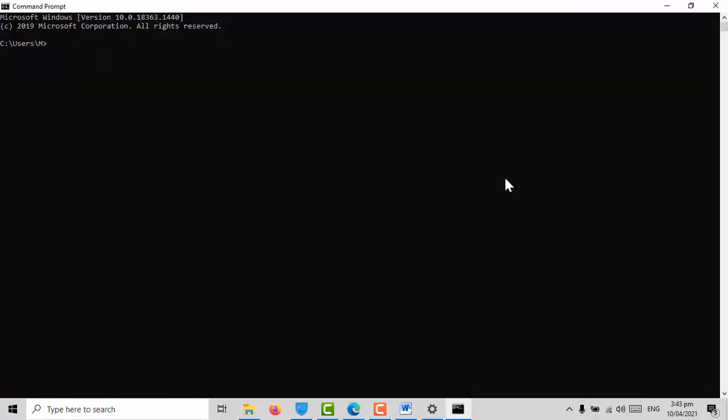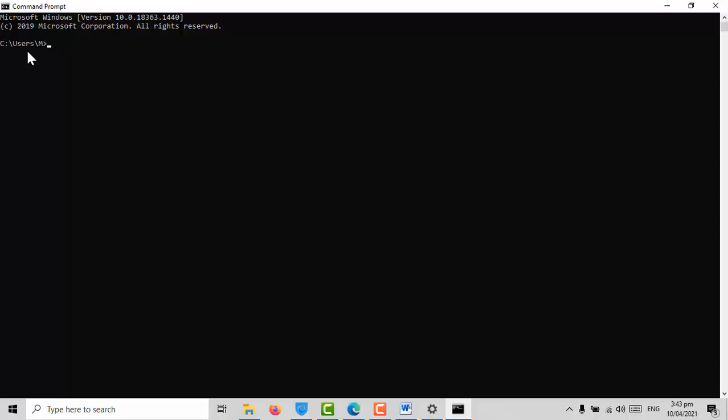Why? Because back in the day there was no mouse. When you are using a laptop or a computer, they didn't have a mouse. You have to tell the computer what to do using commands. I'm going to show you in a minute. Okay, you see this blinking cursor or that underscore over here? This is where you write the commands.